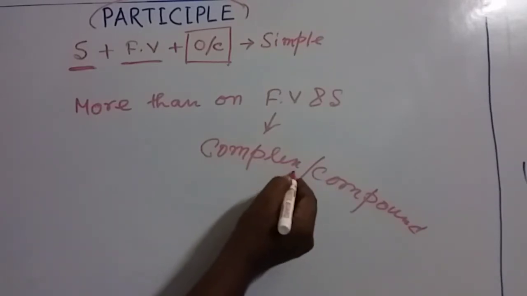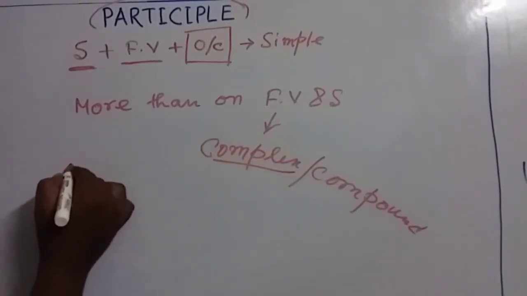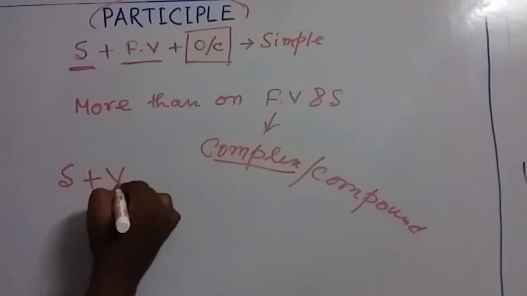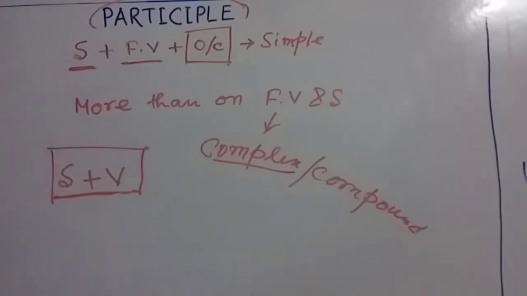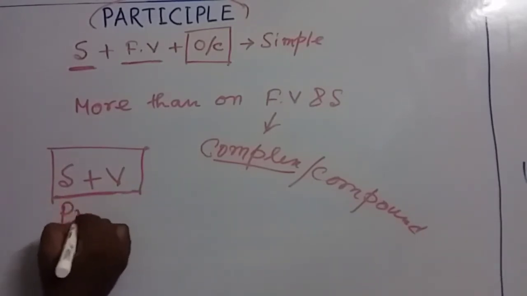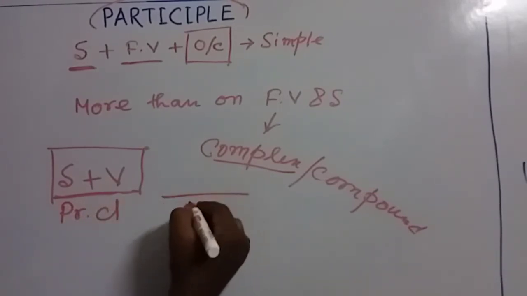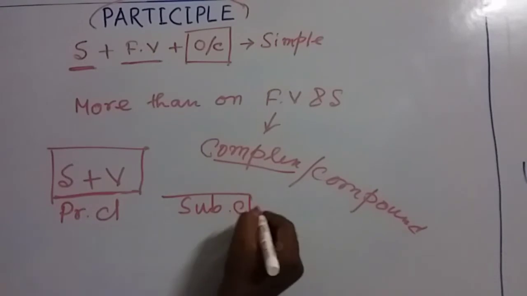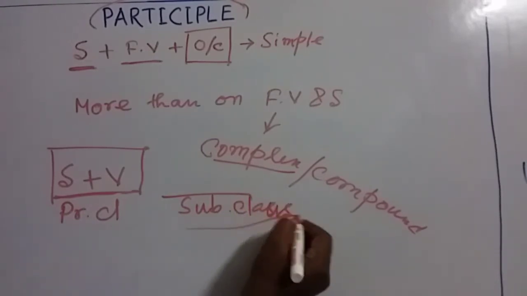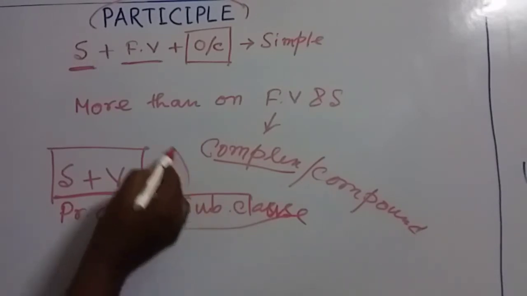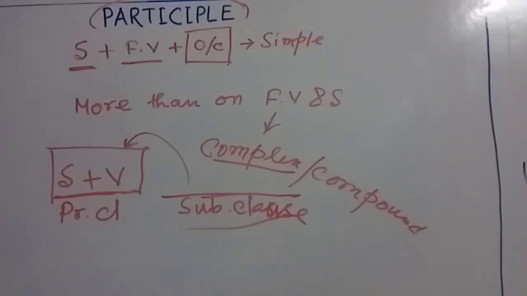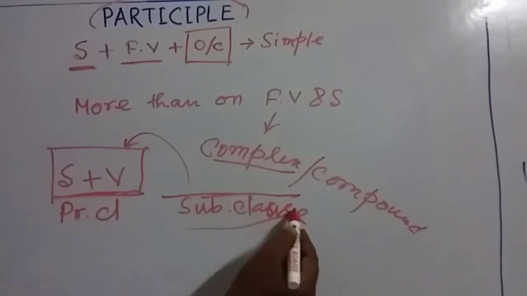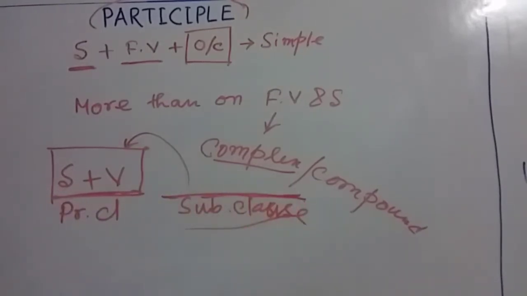Now my dear friends, complex sentence means there will be a part, this part, it is called principal clause. That means one part will be principal clause, another part will be called subordinate clause. Subordinate clause means this part is dependent upon this one. That means this subordinate clause part does not have any complete sense. Without the help of this part, this section is meaningless. This is called complex sentence.